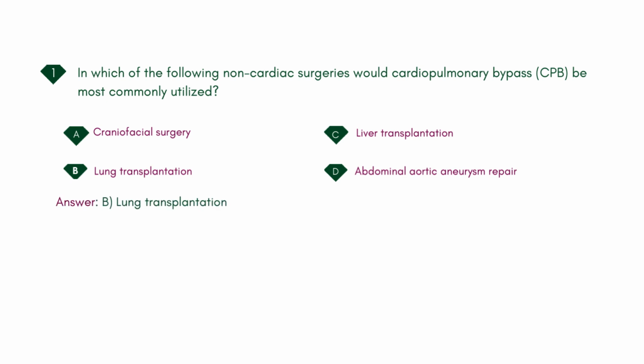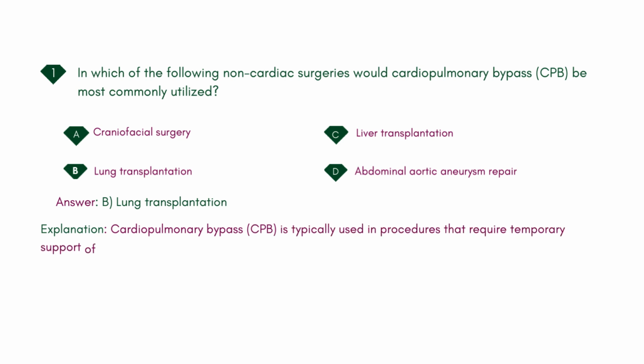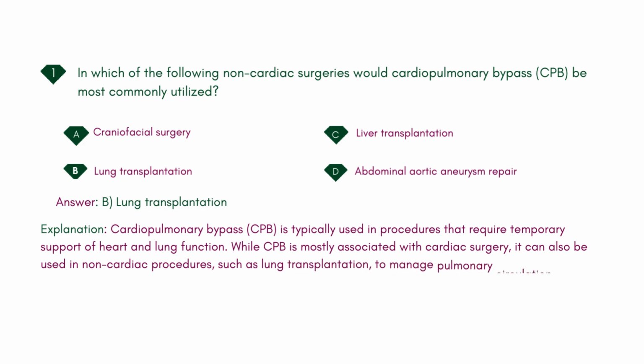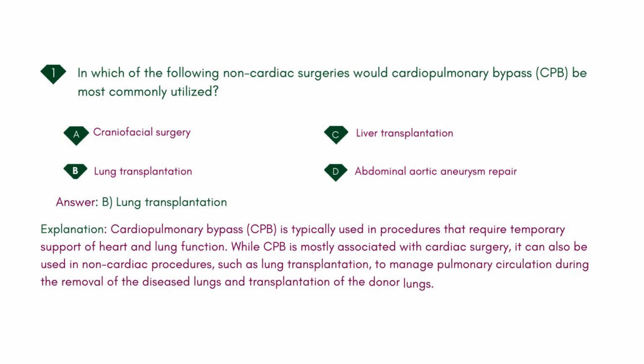Answer: B. Lung transplantation. Explanation: cardiopulmonary bypass, CPB, is typically used in procedures that require temporary support of heart and lung function. While CPB is mostly associated with cardiac surgery, it can also be used in non-cardiac procedures, such as lung transplantation, to manage pulmonary circulation during the removal of the diseased lungs and transplantation of the donor lungs.